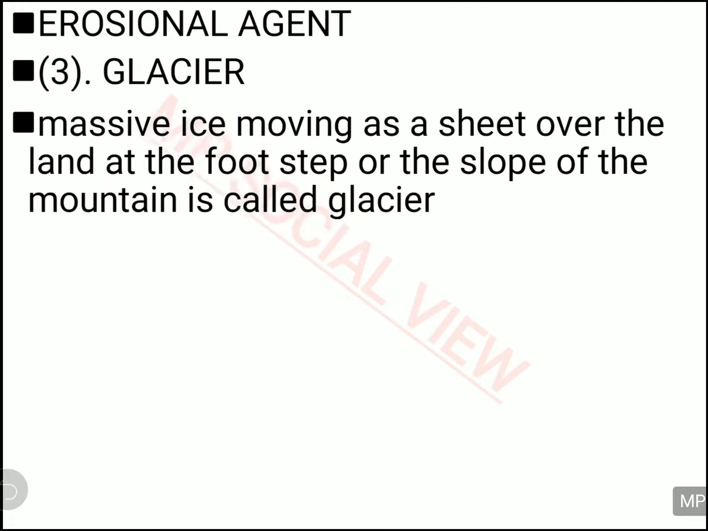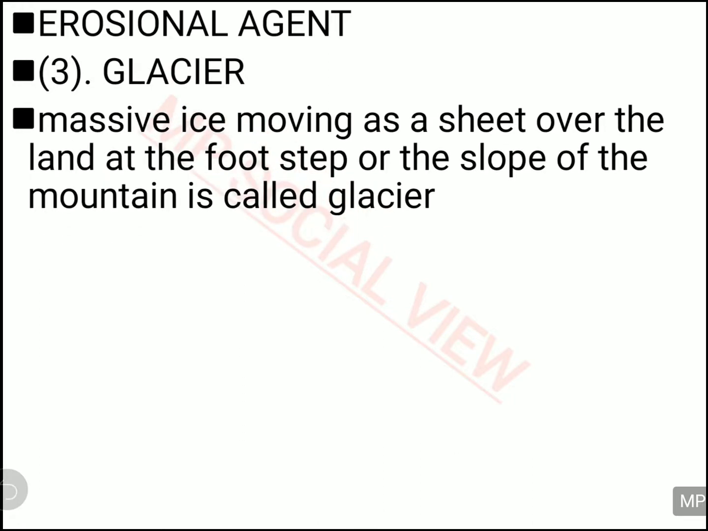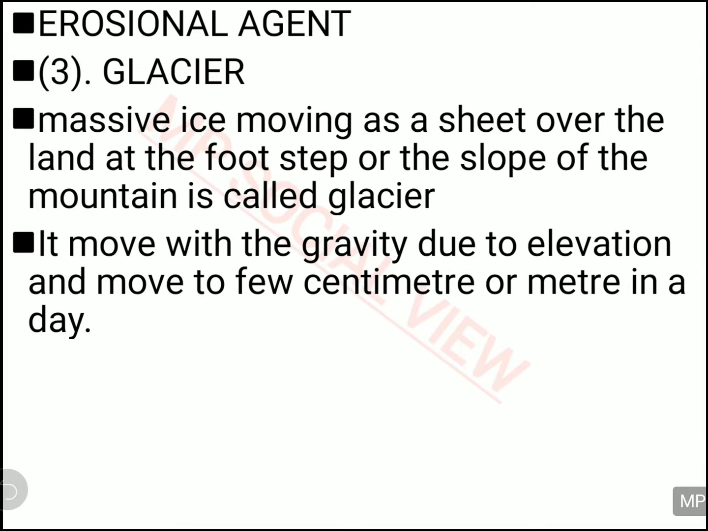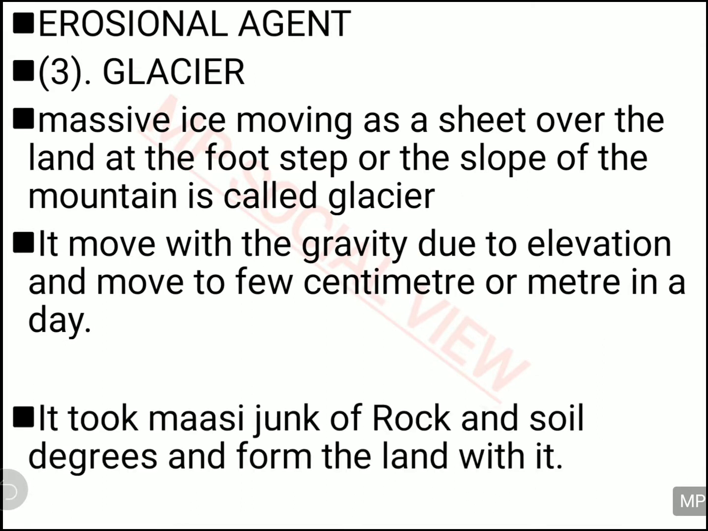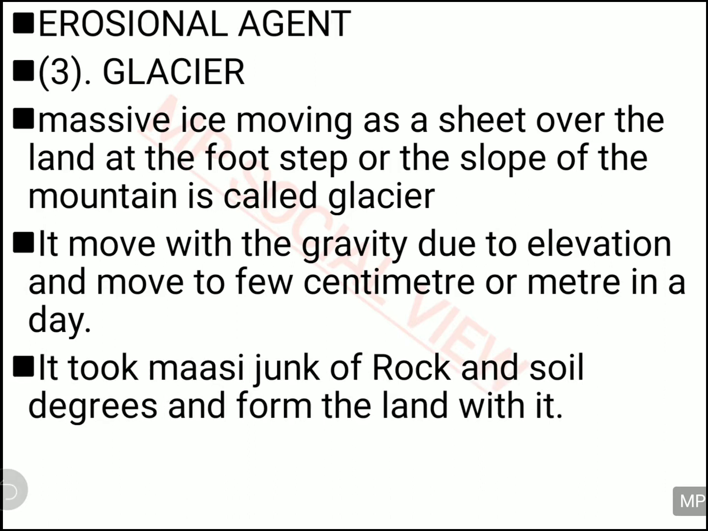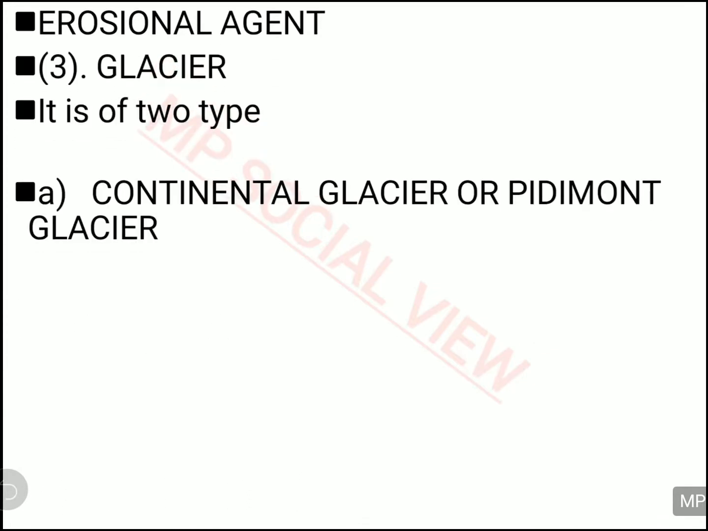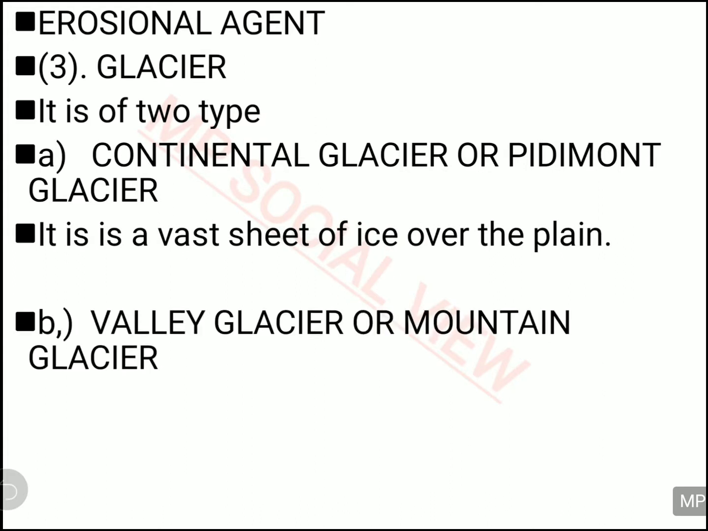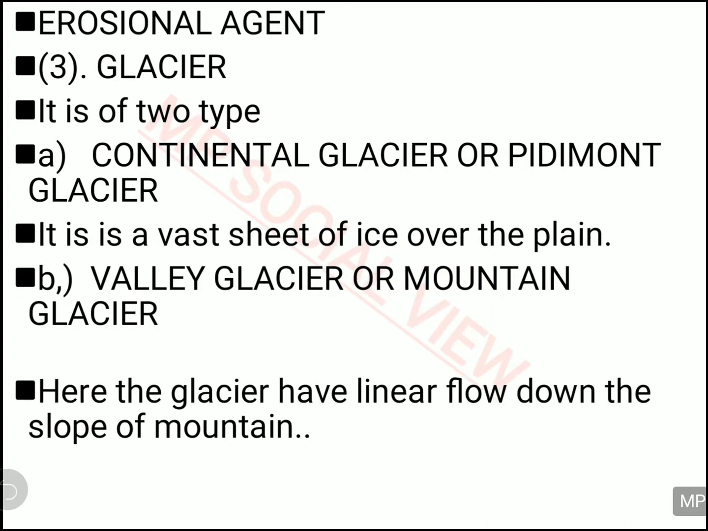Now, after the running water and the groundwater, we are going to analyze the glacier, how it does the erosional work. The glacier is actually a massive sheet of ice which is also flowing because of the gradient and the gravity, and it flows very slowly, only a few centimeters or a few meters in a day. And because it is very heavy, it does a lot of erosional work, and takes a lot of erosional material along with it. And it is actually of two types. One is your continental glacier or Piedmont glacier. Another one is your valley glacier or the mountain glacier.